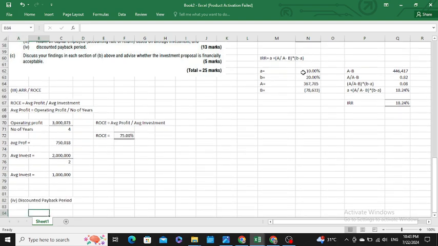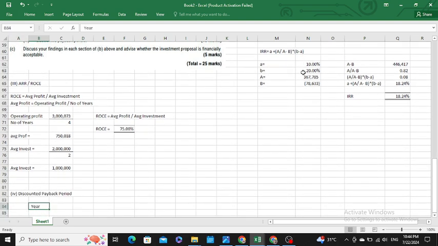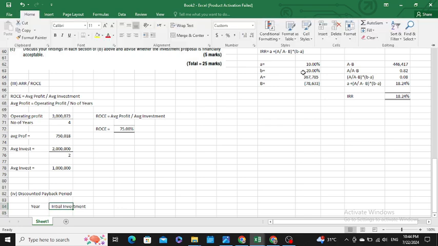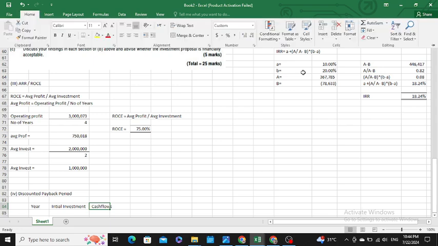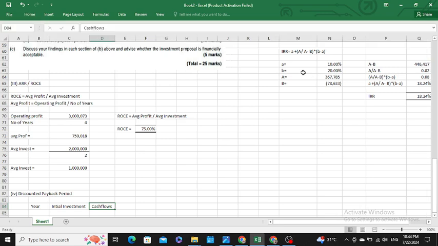For discounted payback period, you have year, and that year shall be divided with the number of years you have paid your initial investment. Then I would write your cash flows.